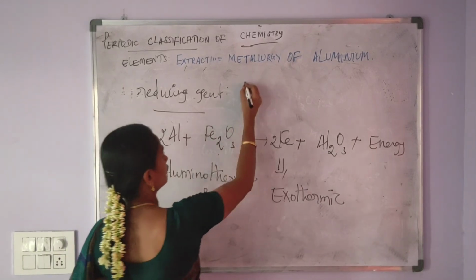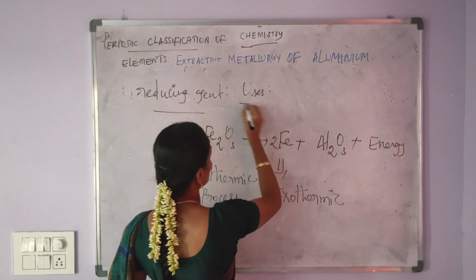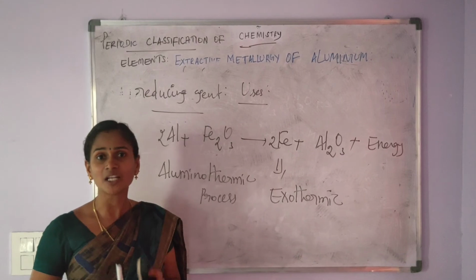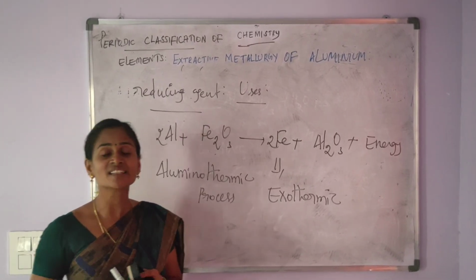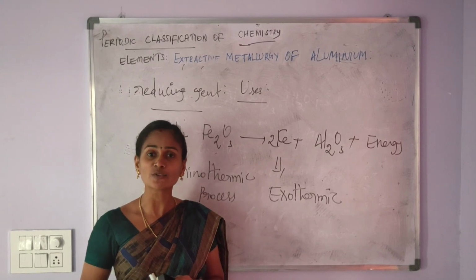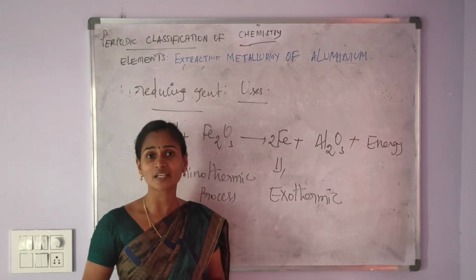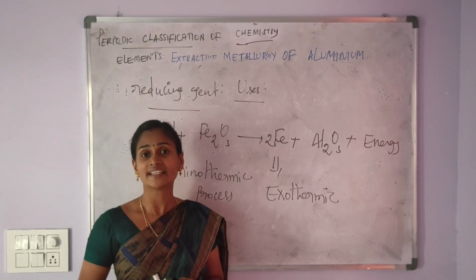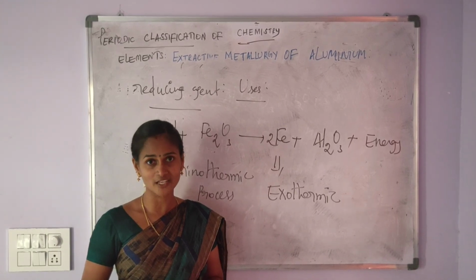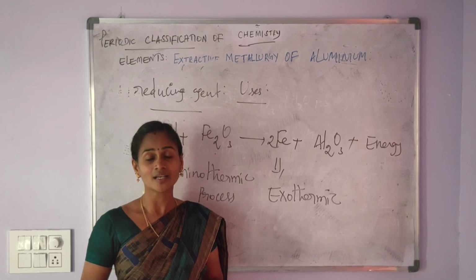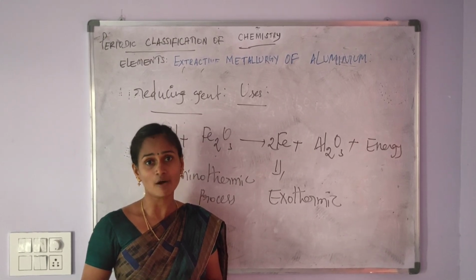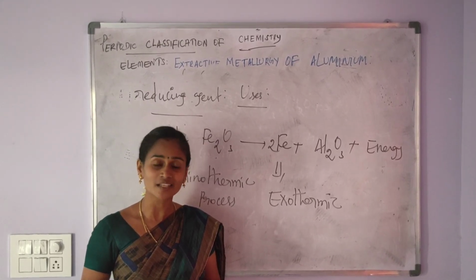Now we are moving to the uses. First of all, aluminium is used in household utensils, that is, household articles. Second, aluminium is used in the electric cable industry. And third, aluminium is used in the manufacturing of aeroplanes and other machine parts.